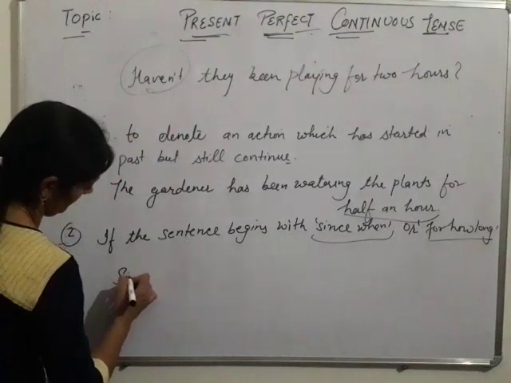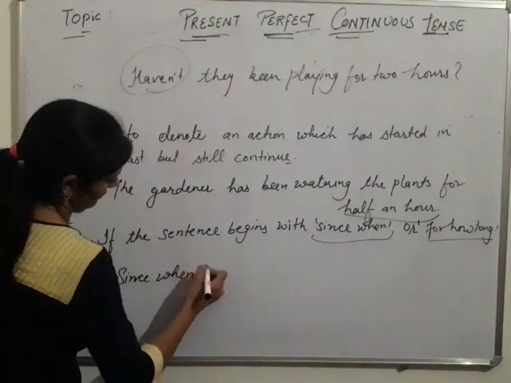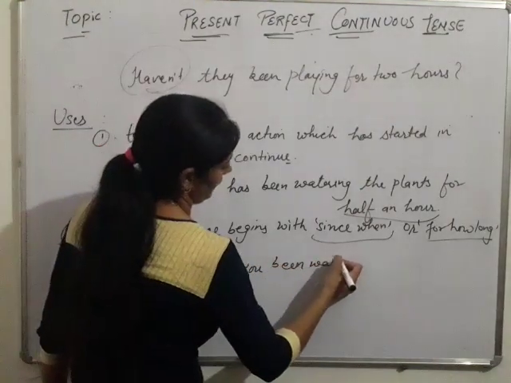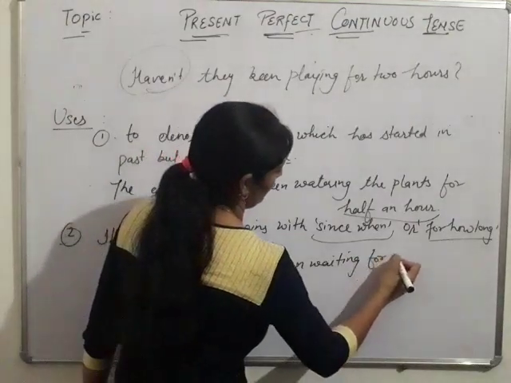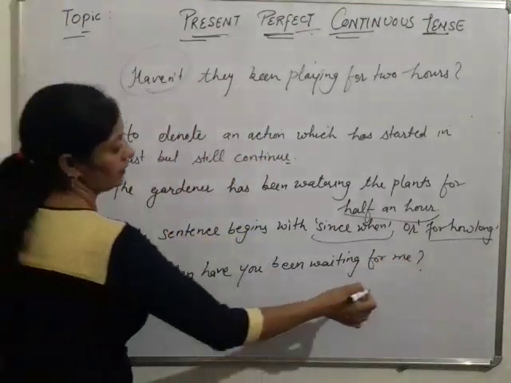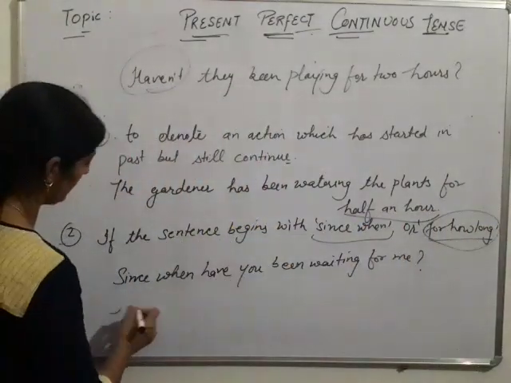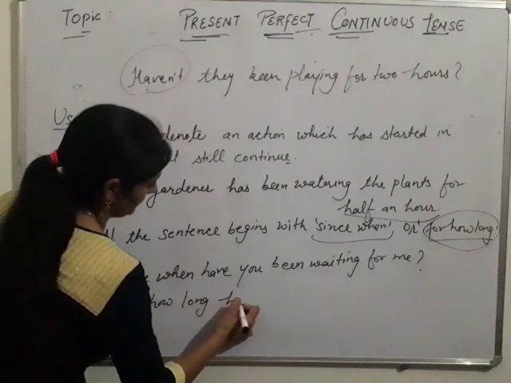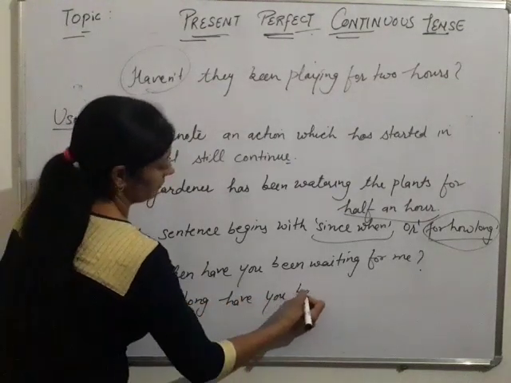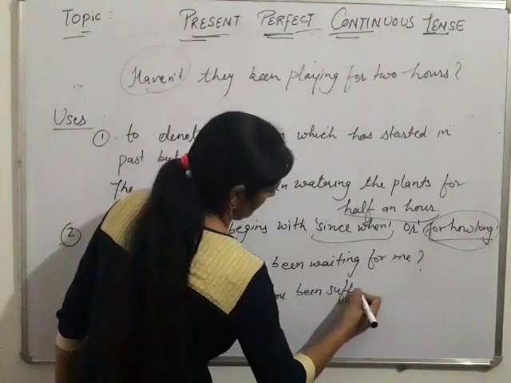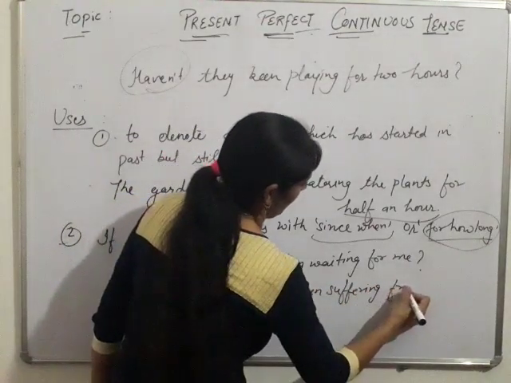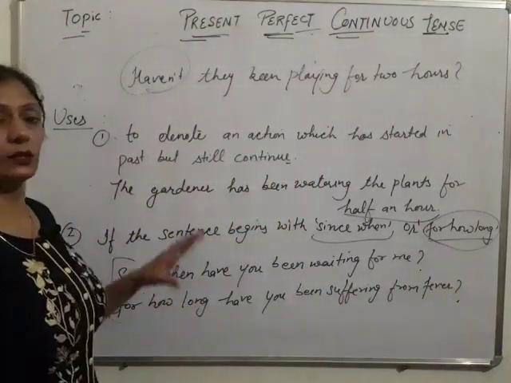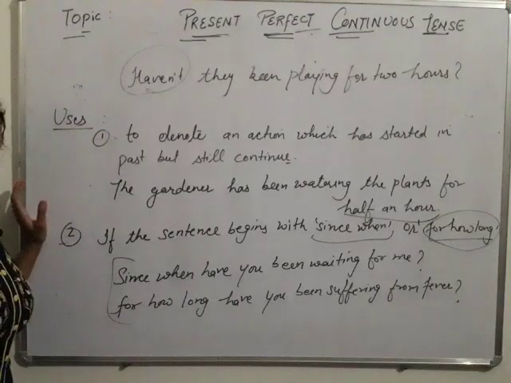For example, since when have you been waiting for me? We can take example of this one also. For how long have you been suffering from fever? Yes, these are the two uses of present perfect continuous tense.